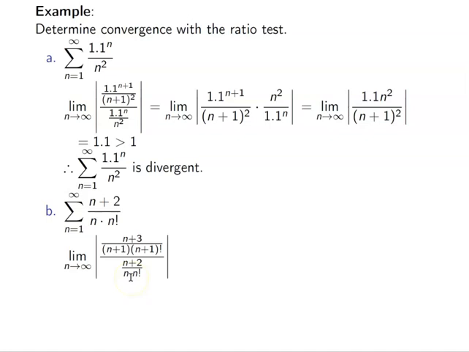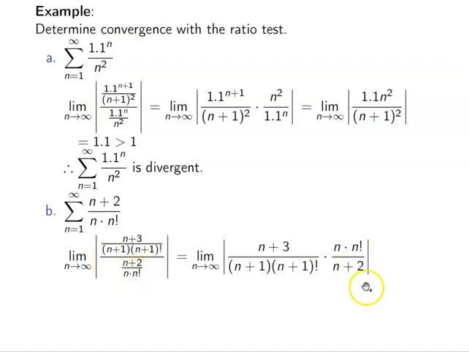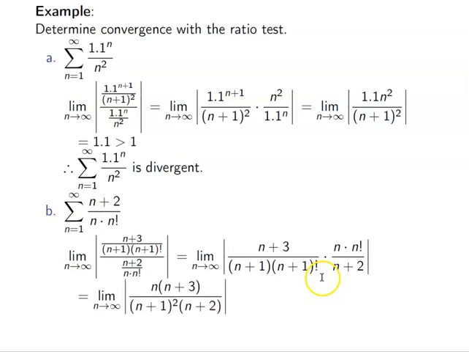Flip the reciprocal, or I'm sorry, multiply by the reciprocal of the denominator. Okay, and then we try to see what can cancel out. Now, for this n factorial, if you write out n plus 1 factorial, the next term is n plus 1 times n minus 1, etc. So I could rewrite this as n plus 1 times n factorial. So those factorials cancel.